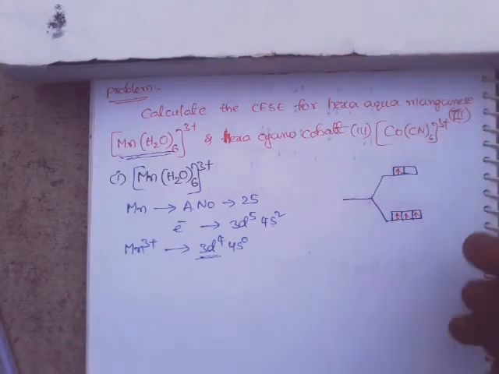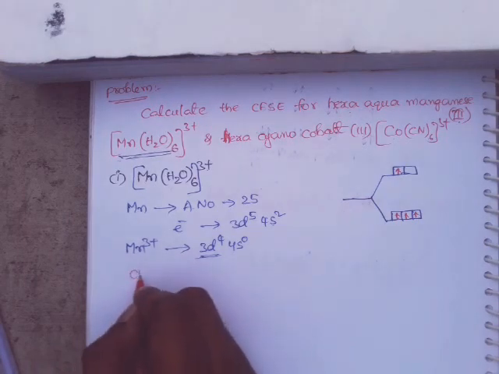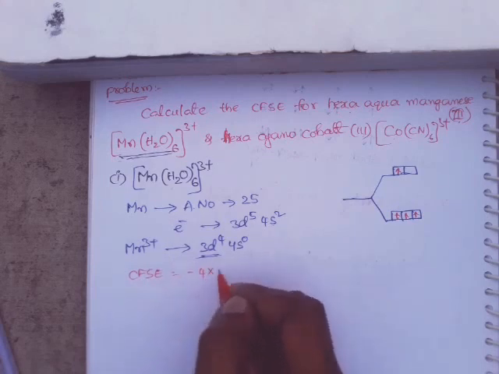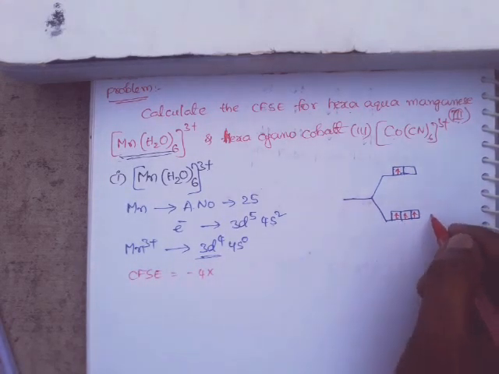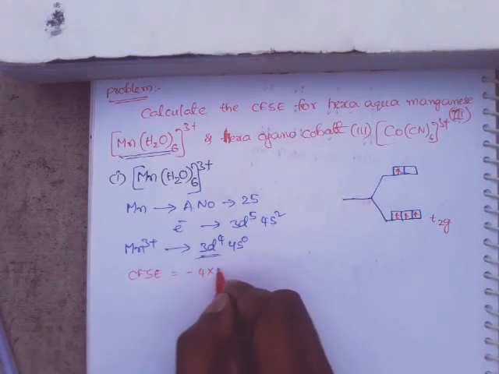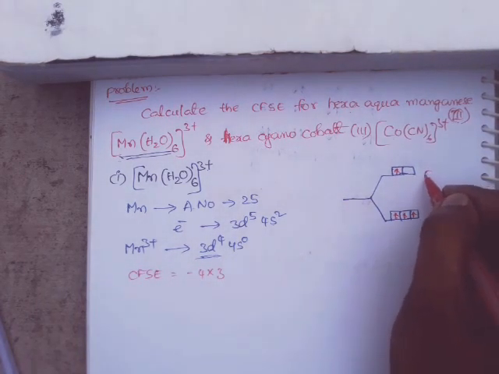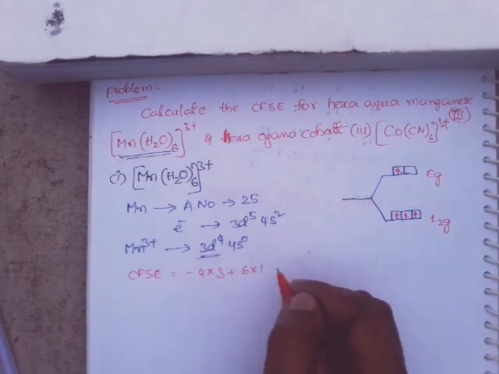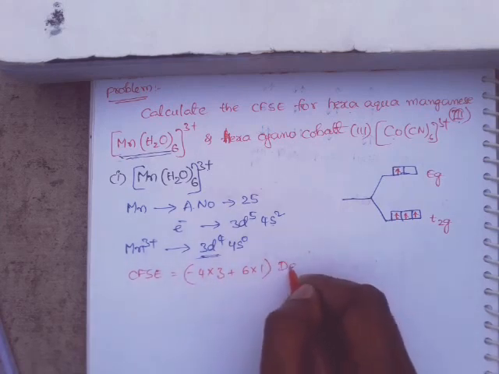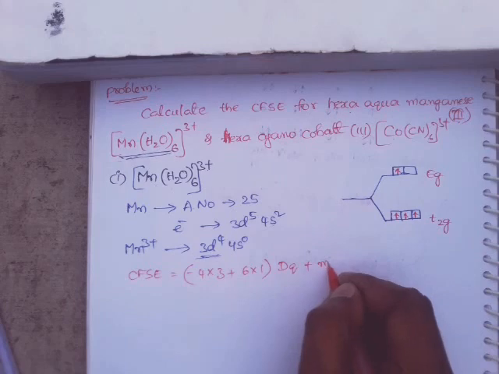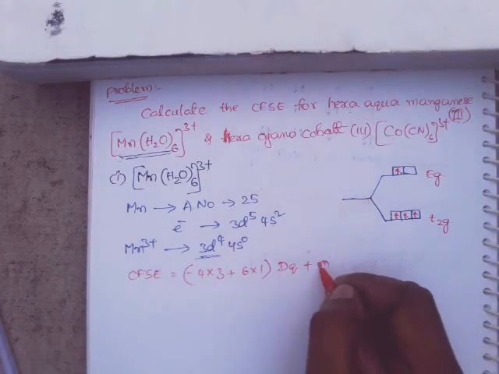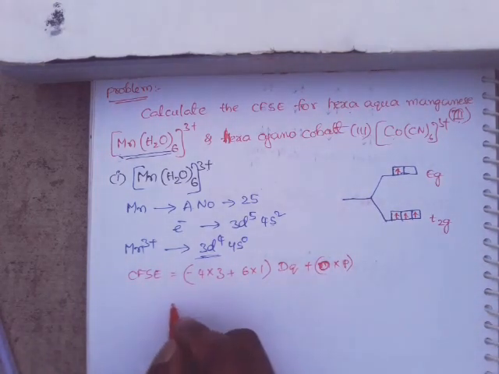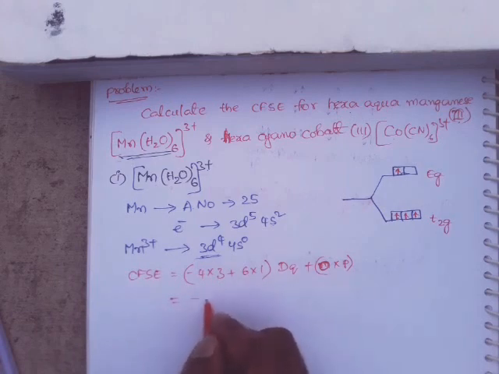Okay, right. So let us calculate the CFSE value. CFSE is equal to minus 4 into how many electrons are there in t2g orbital? 3 electrons. Okay, how many electrons are there in eg orbital? Plus 6 into 1, into Dq, plus mP. m value: there are no paired electrons, so 0 into P, that is equal to minus 12 plus 6, minus 6 Dq.